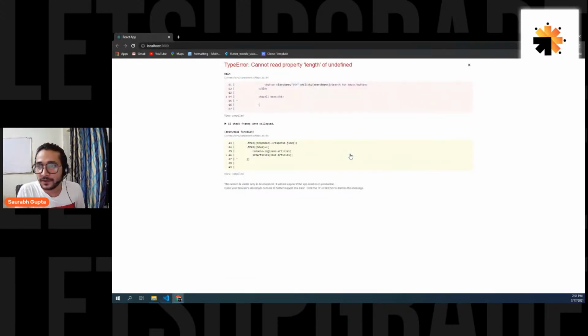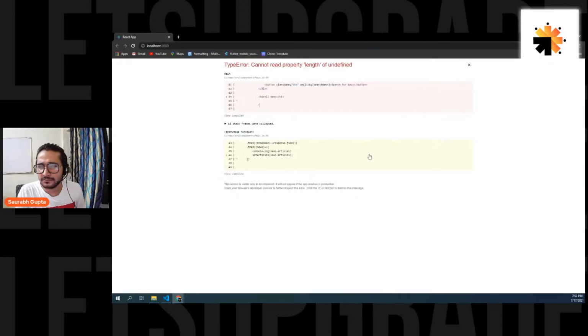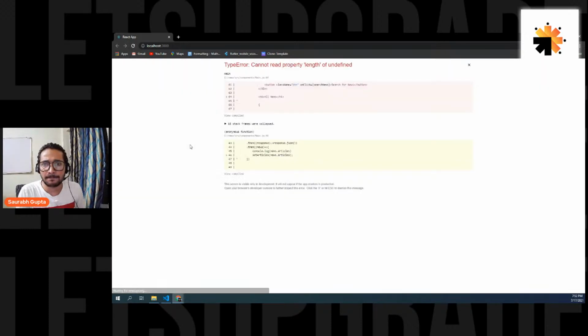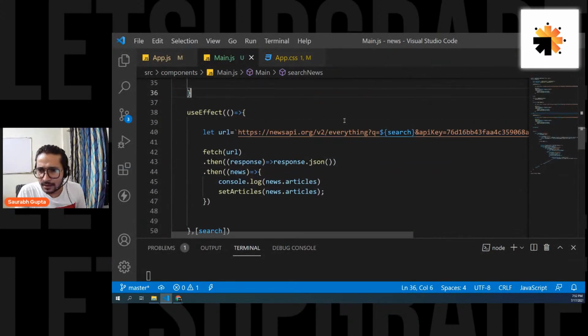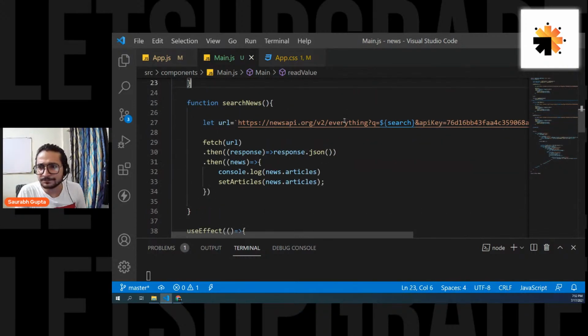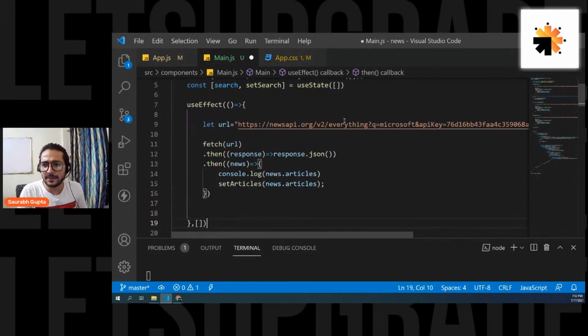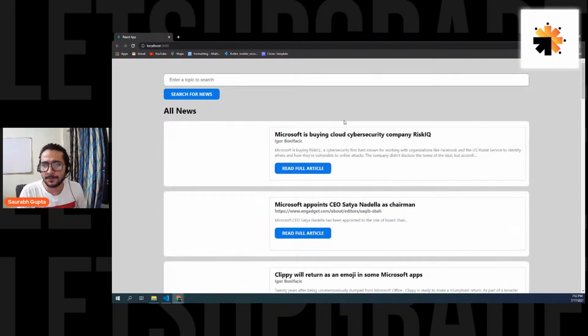Oh, there's an issue: cannot read property length of undefined. Why is that? Refresh it, load it again. I think this useEffect is also getting called. So let's put a blank array here at the start. Then it will be replaced, don't worry. Yep, now it's perfect.